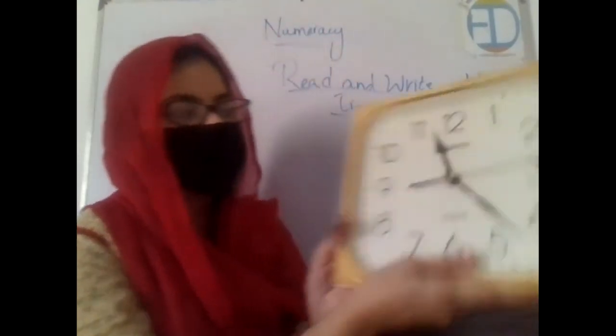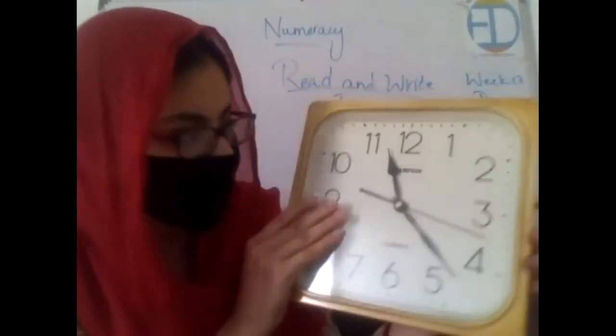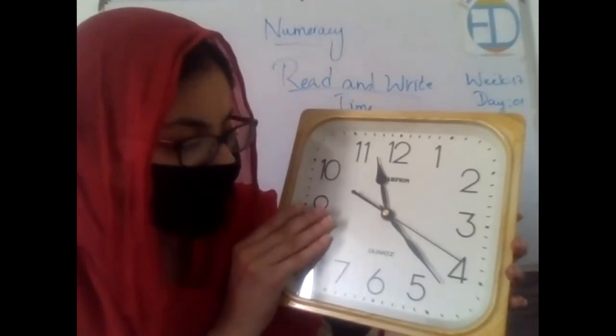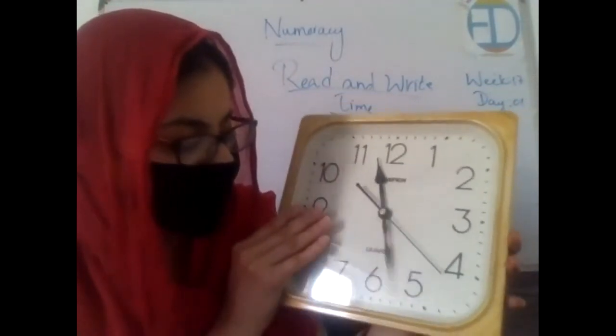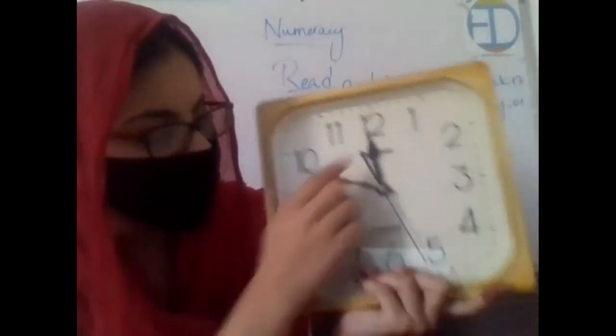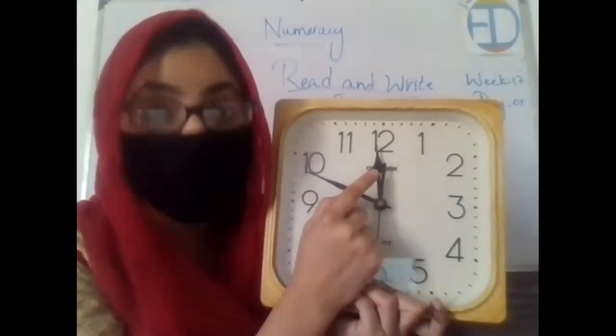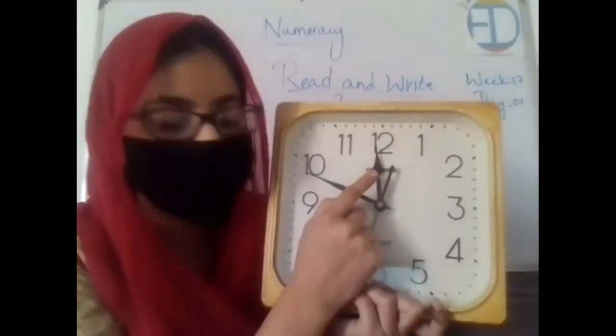Wonderful. Okay, see, this is a clock I have. Now let's start with 12 o'clock. I'll show you first how it will be 12 o'clock. See, this is the smallest fat needle, which is the hour hand, right? It tells us which hour it is.